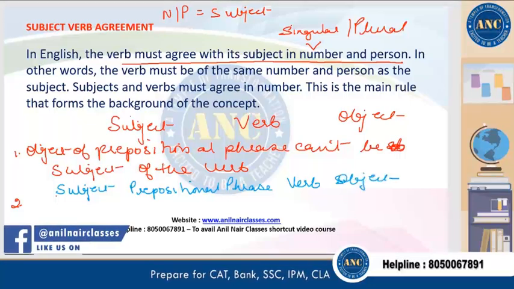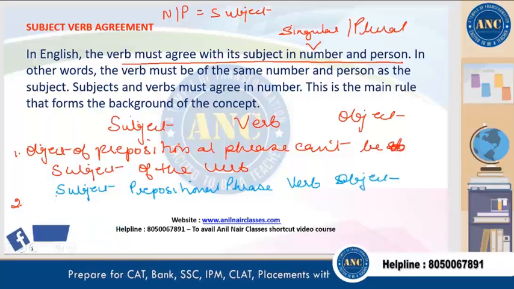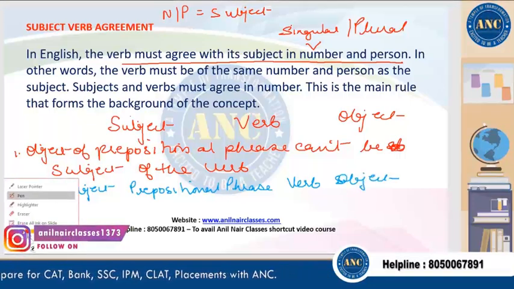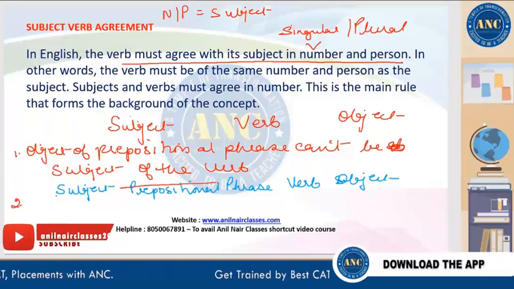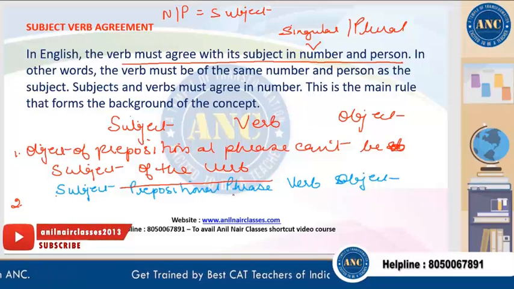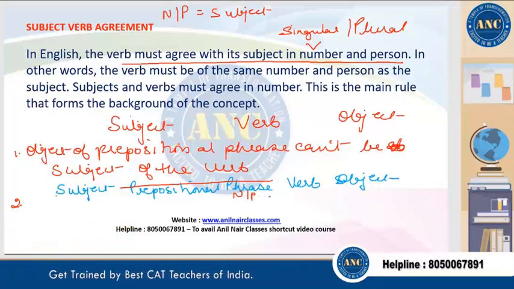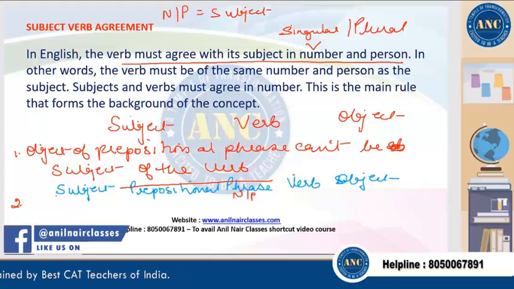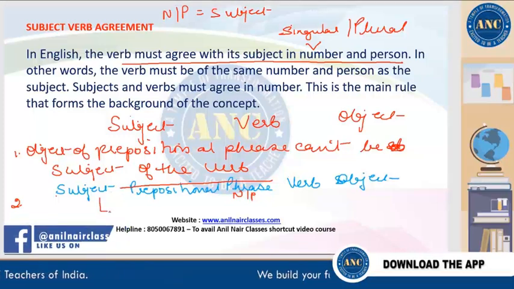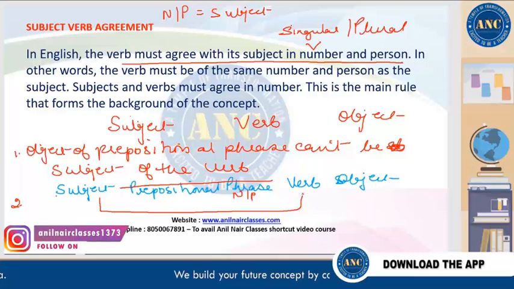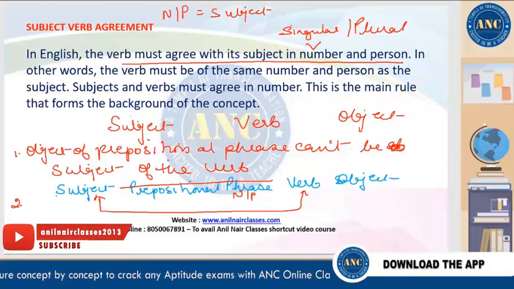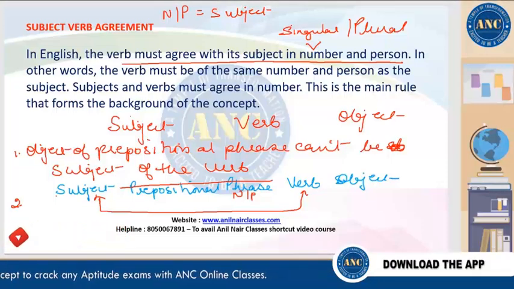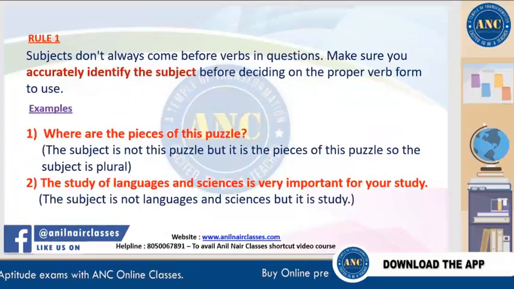So when you are finding the subject-verb agreement for this verb, always cross out the prepositional phrase. Because here also a noun or pronoun will be there, but that will not be the subject. The subject-verb agreement is between this particular noun and the verb. I hope this is clear. We'll keep doing it in all the sentences we discuss from now onwards. Let's move ahead to the next slide.